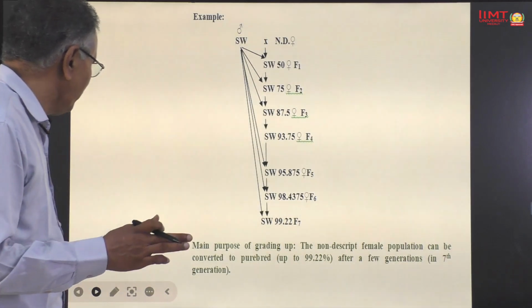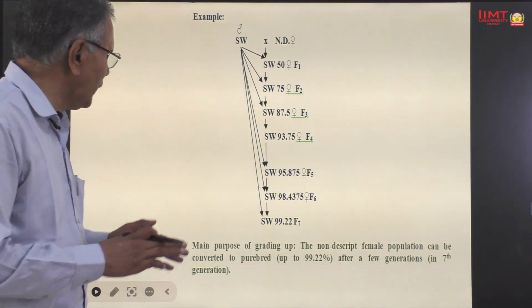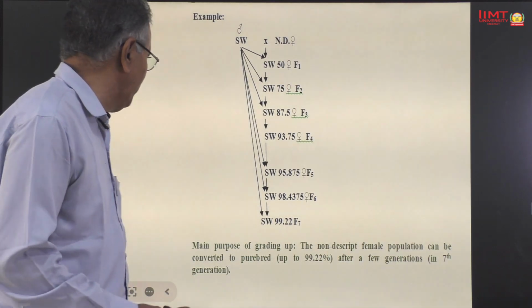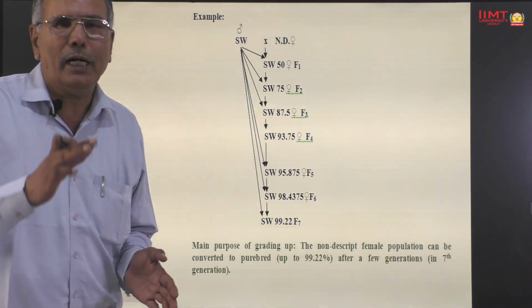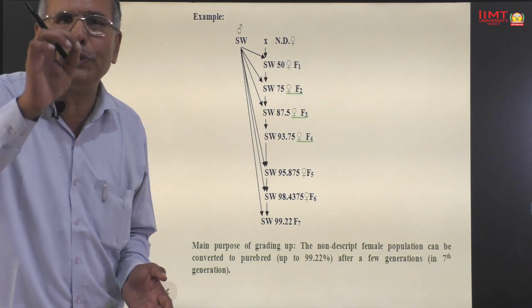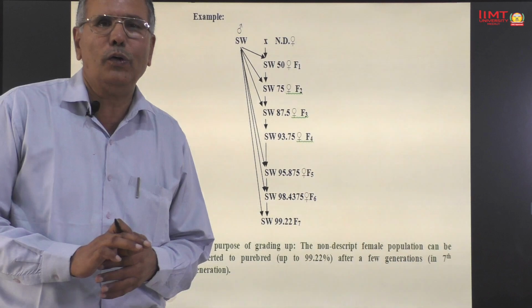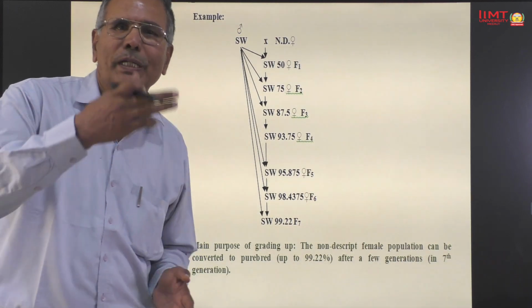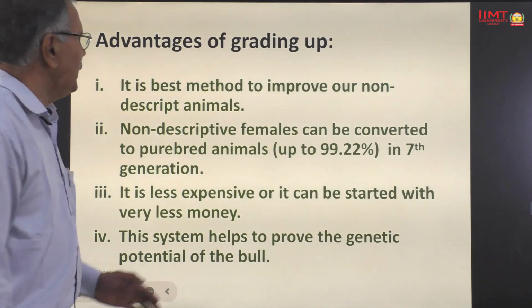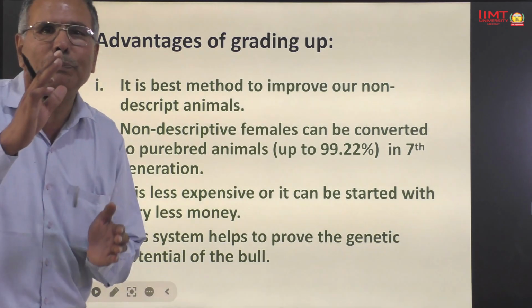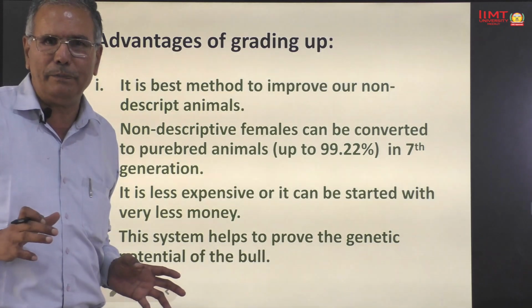The main purpose of grading up: the nondescript female population can be converted to pure breed up to 99.22% after few generations, or after 6th generation or in the 7th generation. Advantages of grading up. Number 1, it is the best method to improve our nondescript female population.